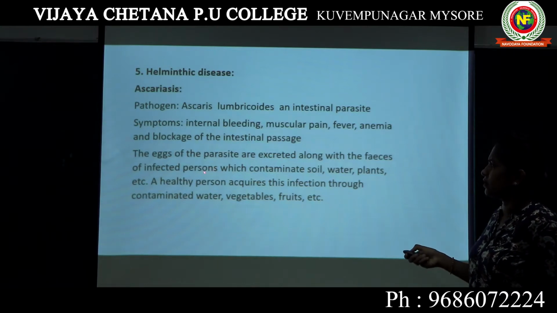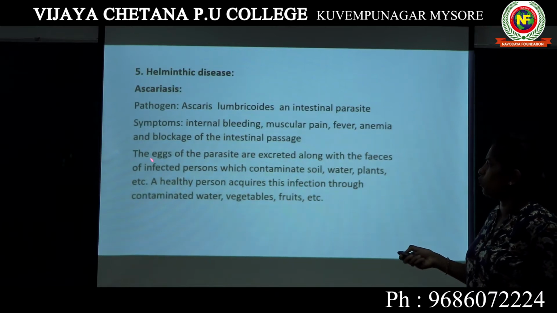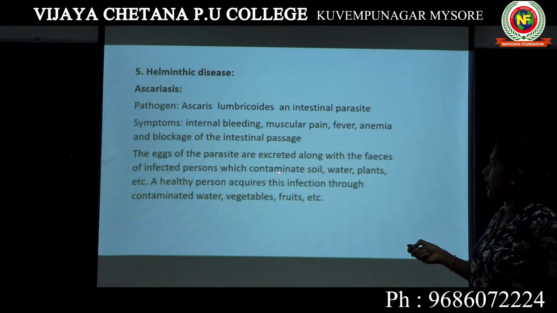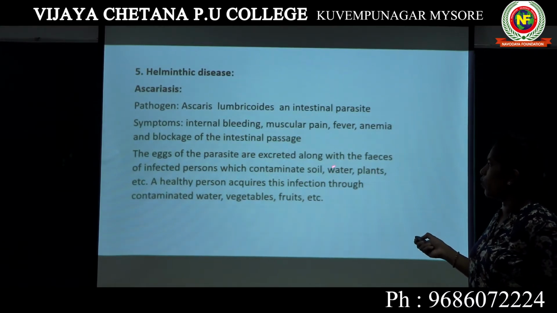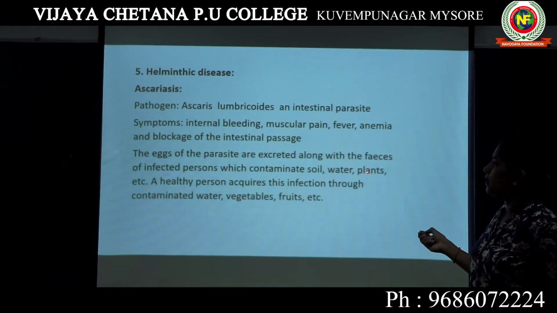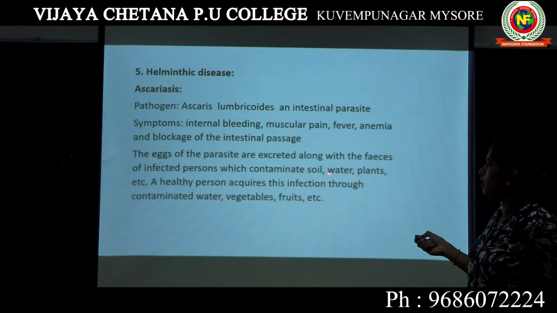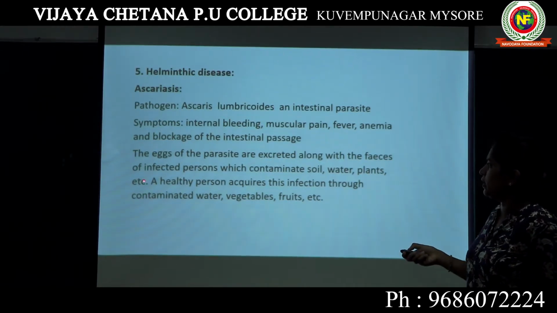When these eggs reach the soil or water, they contaminate soil, water as well as plants. If the water is running to the plant, then the plant, soil, water, all these will be contaminated by the eggs of the parasite.